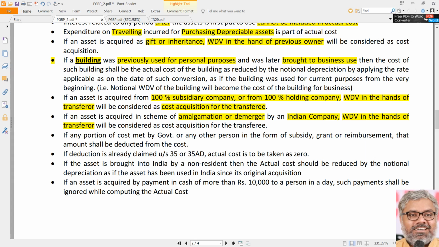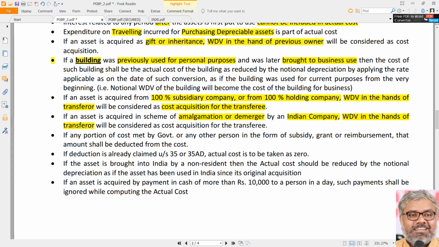Let us say he started a practice as a chartered accountant or a doctor or a lawyer or whatever other business purposes. A residential building originally used for personal purposes now has been brought into business. Then can he claim depreciation on this building now onwards where he has been using it for business purposes?